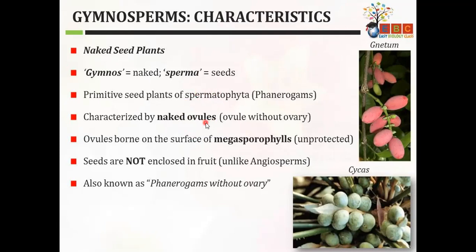So then where are the ovules located? Ovules are located on a specialized leaf called megasporophyll. Megasporophylls are leaf-like structures on which ovules are present. That's why they are not enclosed in fruit. So we can call them phanerogams without ovary.